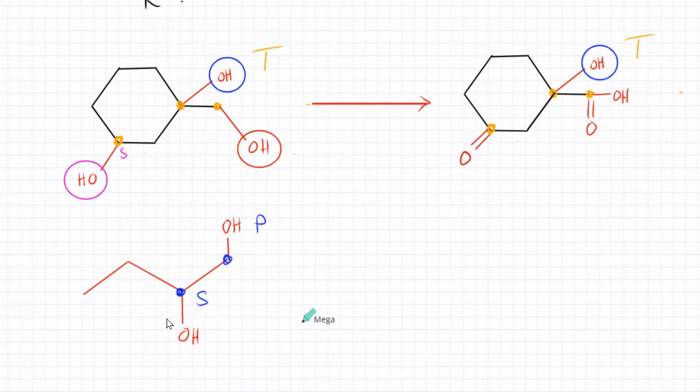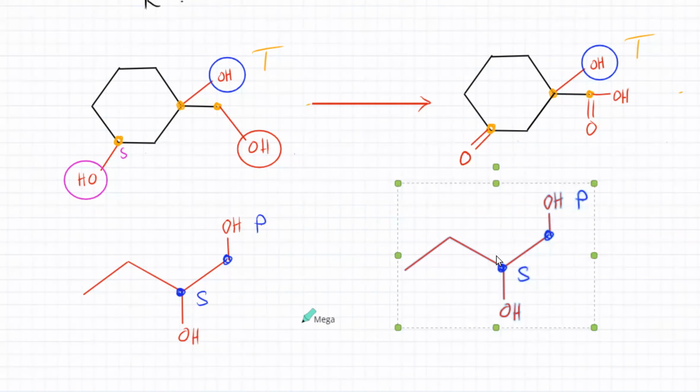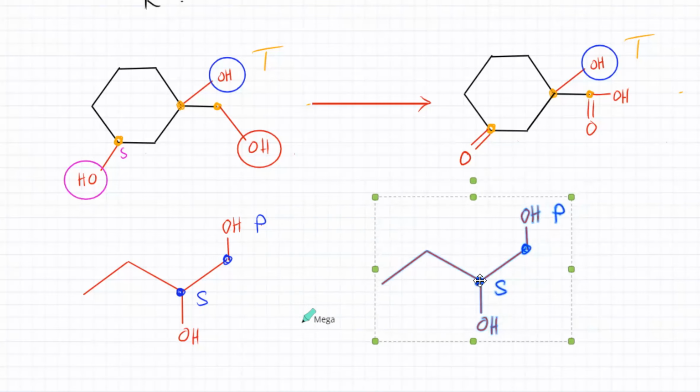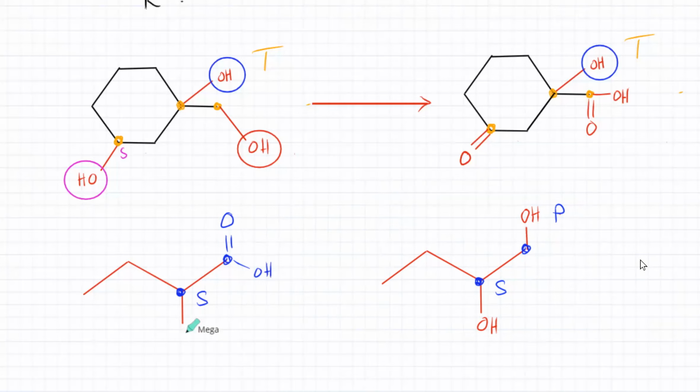So anyways, you've got primary and you've got secondary, and what will happen is all the changes would happen to those carbon atoms, the one that I've marked. This one would turn into a carboxylic acid. It would become double bond O and OH. Again, I'm doing it on the wrong one. This one over here would turn into a ketone. So let me draw the arrow the other way. So that's basically oxidation happening.